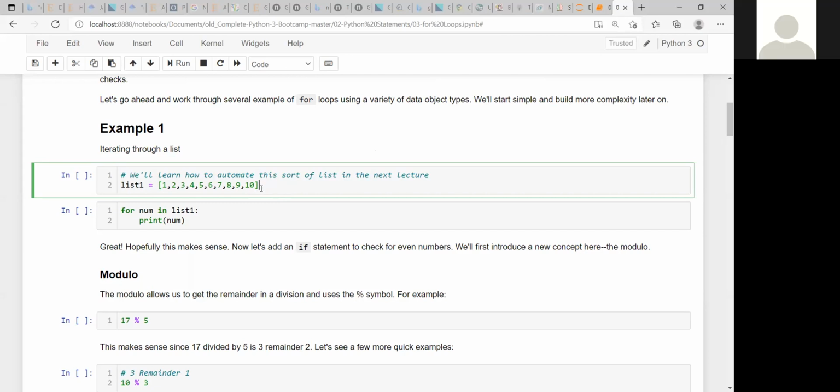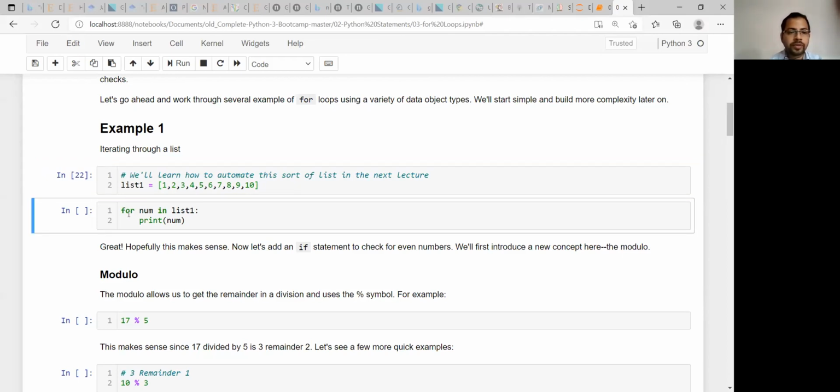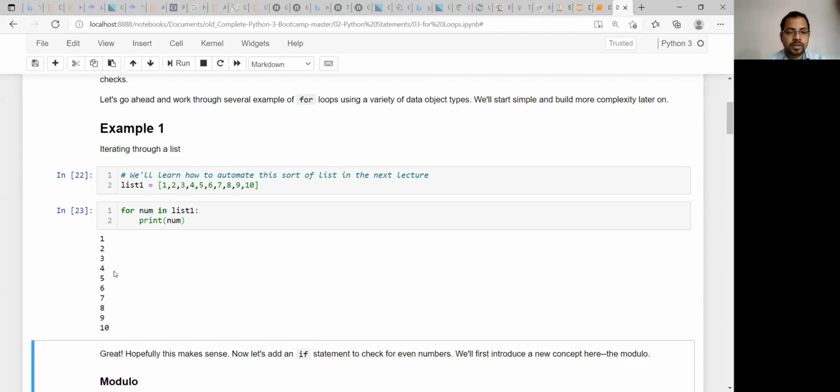Okay. Now, list one, say for example, I have taken another list, 1 up to 10, and we are writing this way: for num in list one, print num. So we are just trying to print these numbers, whatever numbers are there. You can write this and you will get them in this order: 1, 2, 3, 4, 5, 6, 7, 8, 9.